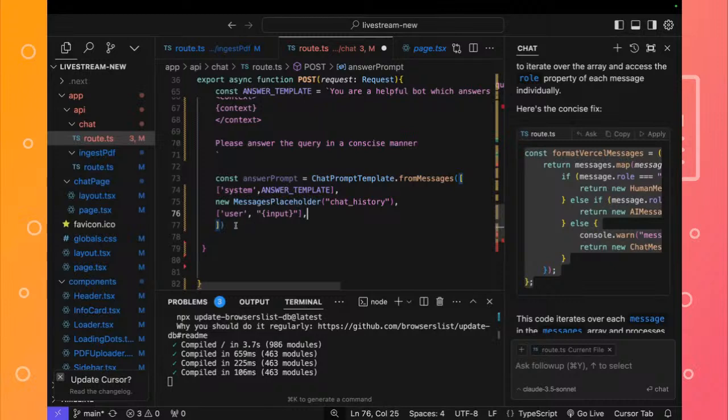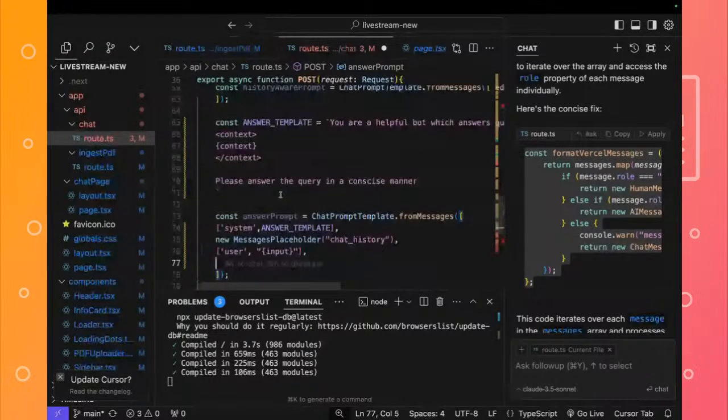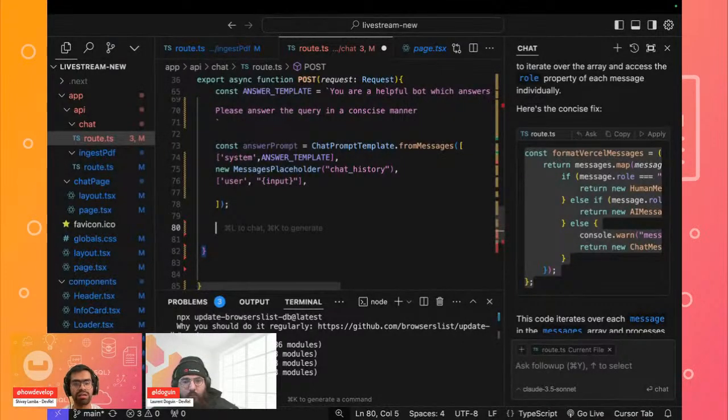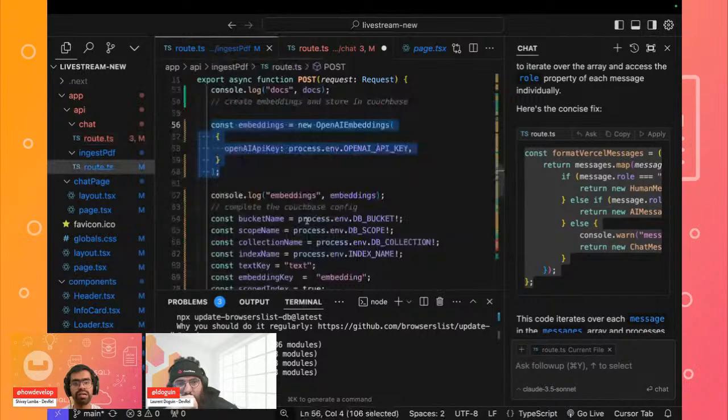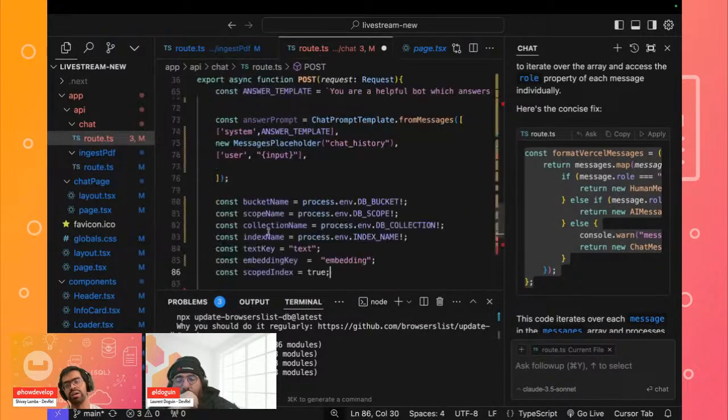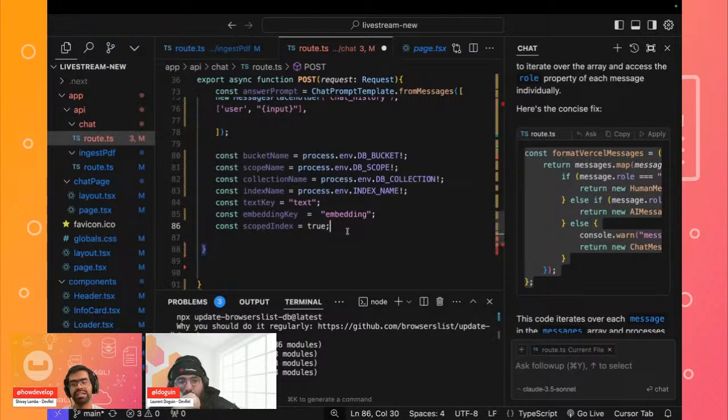So once we are done, we can close this out. This should be good enough. Yeah, perfect. So now what we'll do is start to define our bucket. Similar to last time, we can copy over all of this, because we'll be defining all of our, because we'll be connecting to the Couchbase cluster.